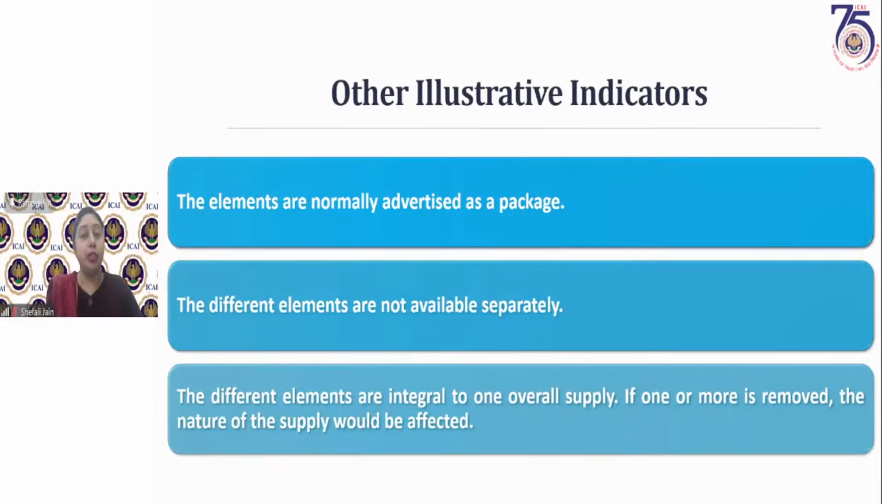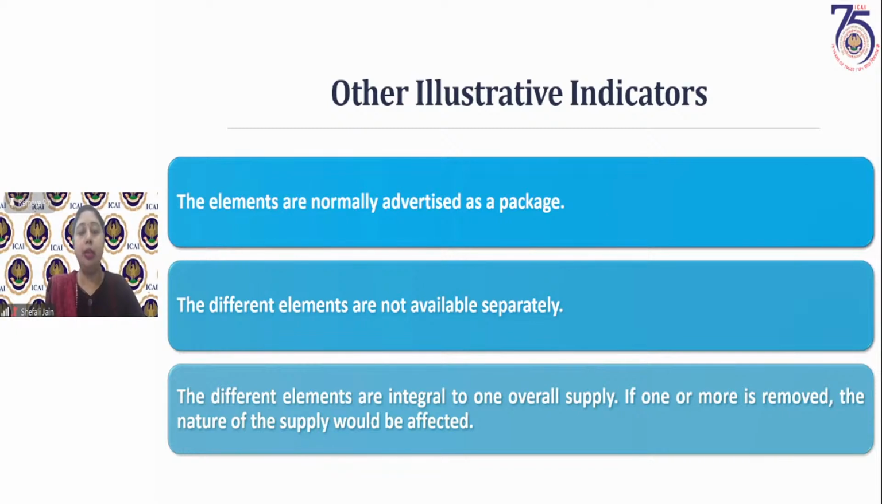These are only illustrative indicators. You cannot say that this ensures the presence of composite supply in a transaction. These indicators generally help give you an indication that composite supply can be there. The elements are normally advertised as a package. Generally, they are given as a package: if you're getting the accommodation, you'll get breakfast, dinner, some other facilities also, commutation facilities, some local transport clubbed with that. If they are normally advertised as a package, then all the different elements are not separable. You are not able to separate the different elements of a particular transaction. Different supplies are there, but they are clubbed in such a manner that you are not able to separate them.